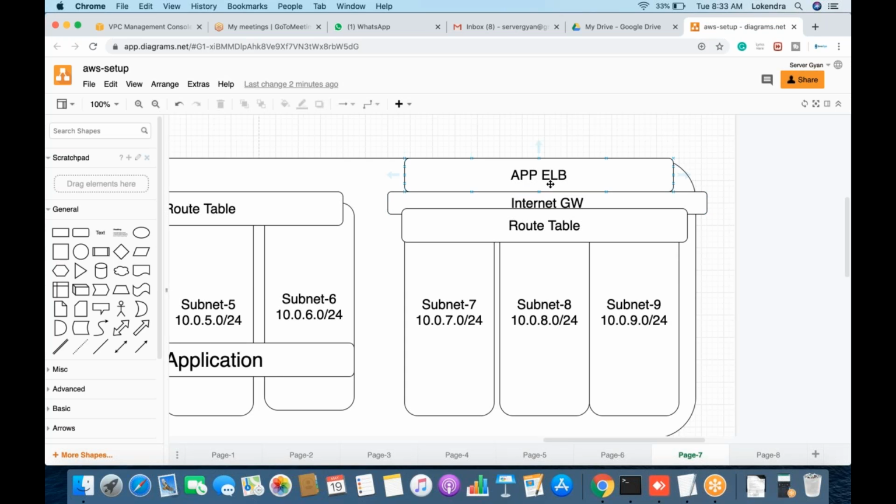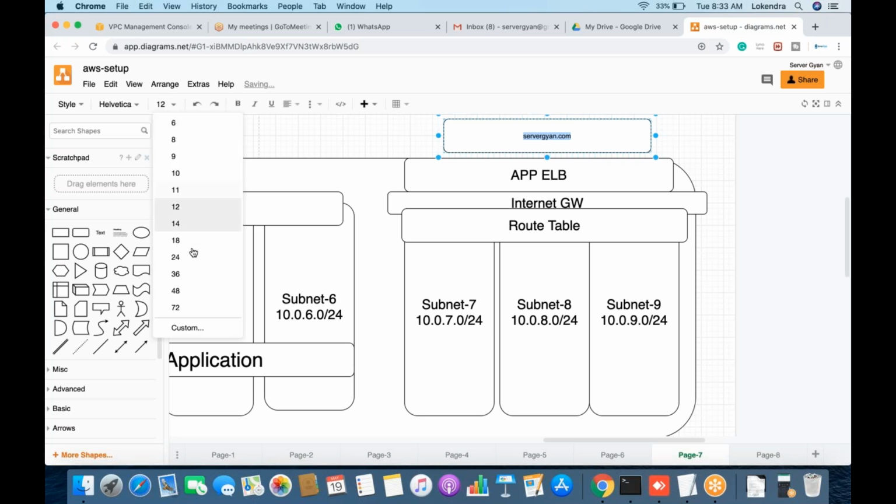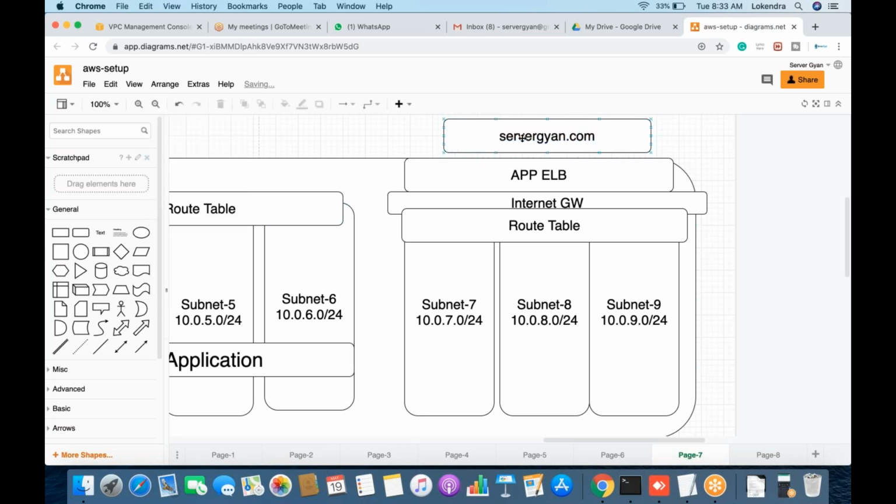Okay, not a problem. Let me tell you, when you're talking about servergan.com or any other domain, let us not name any specific domain. So for example, you are talking about servergan.com. We have our own domain. So when you are talking about servergan.com, a customer needs to access this URL. So obviously this domain must be pointed to Route 53. We have Route 53 here. Let us say Route 53.